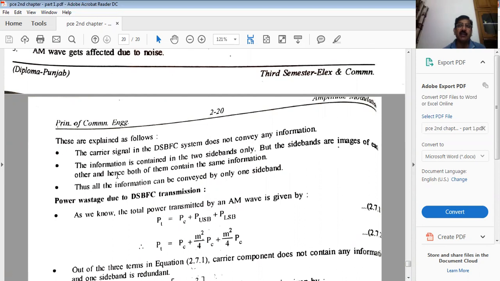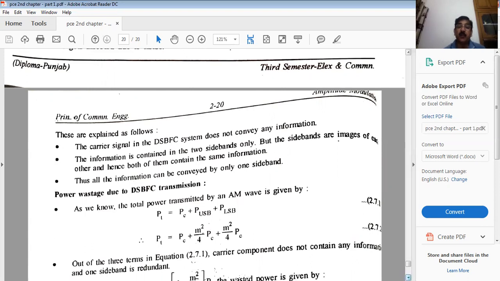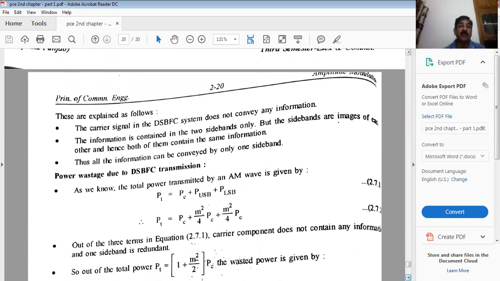Their amplitudes are the same, with only a frequency difference, upper and lower, but both contain the same information, right? Now if both the sidebands contain the same information, then what is the purpose of sending both? We can solve the purpose with only one sideband. So information can be conveyed by only one sideband. This is how we can improve, avoiding wastage of power.